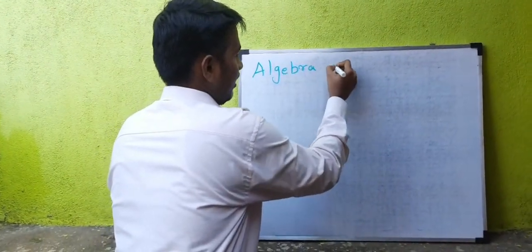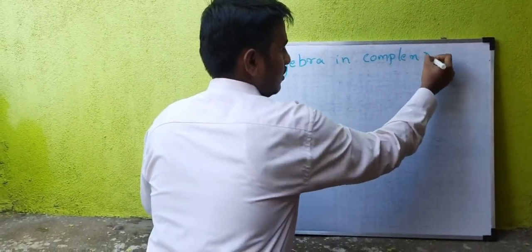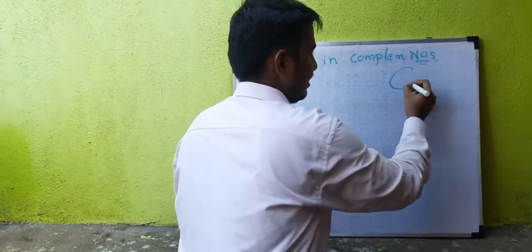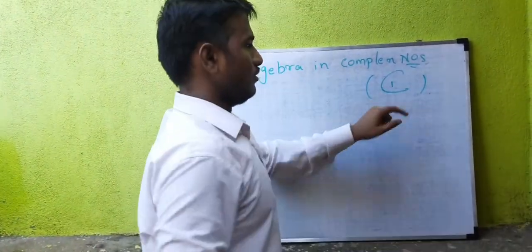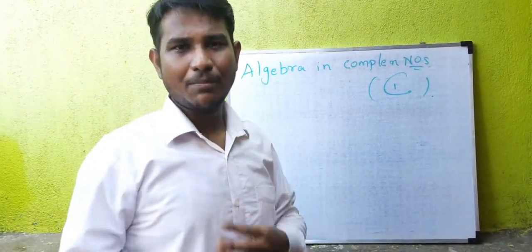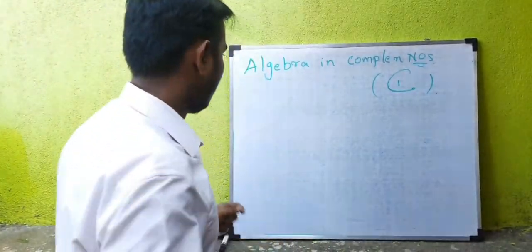Algebra in complex numbers. The short notation for the set of complex numbers is capital C. Algebra means addition, subtraction, multiplication, division.